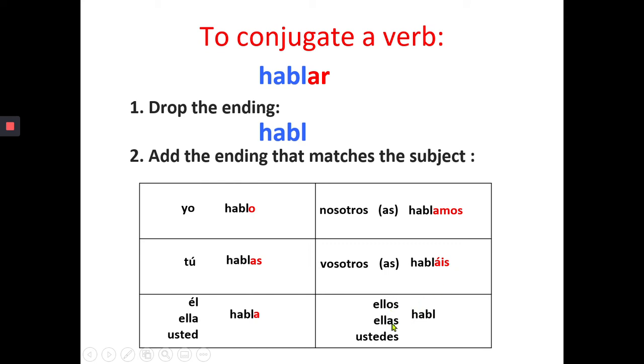The ending for ellos, ellas, ustedes, hablan. So we have yo hablo, tú hablas, él, ella, usted habla, nosotros, nosotras hablamos, vosotros, vosotras habláis, y ellos, ellas, ustedes hablan. So we have conjugated the verb hablar into all of the pronouns, all of the persons of the Spanish.